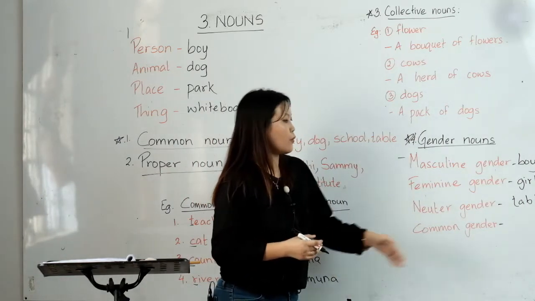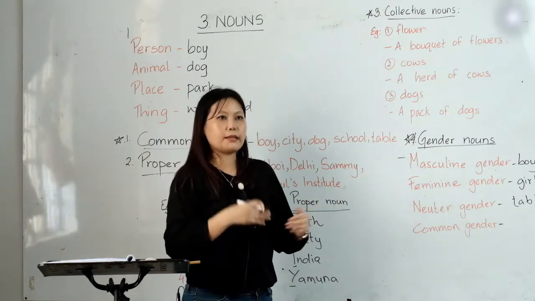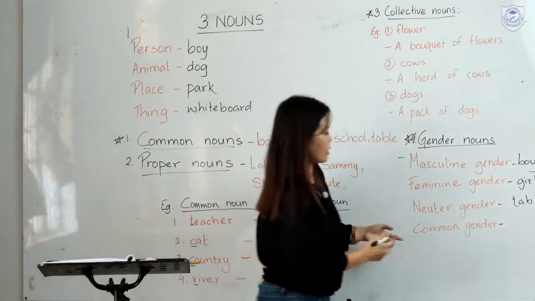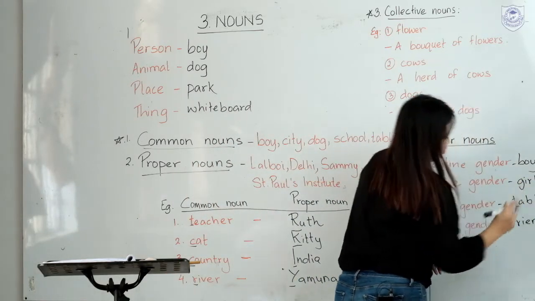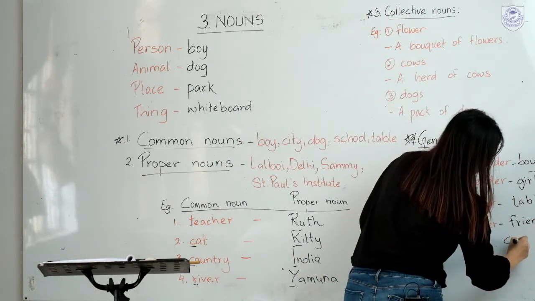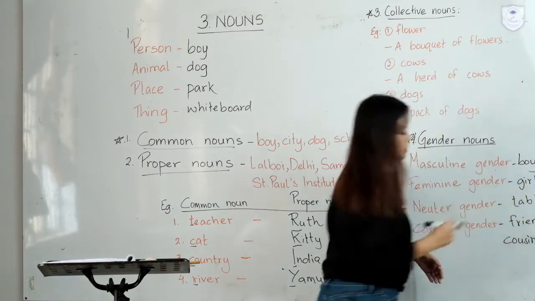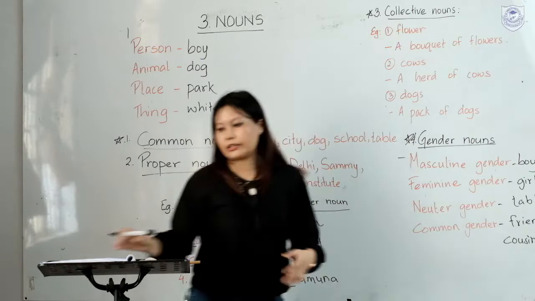Table is neither a boy nor a girl, so it is a neuter gender. And common gender, when we say common gender, it can be a boy, it can be a girl, it can be male, it can be female. For example, when we say friend or cousin. Your cousin can be a boy or a girl, so they are common gender.